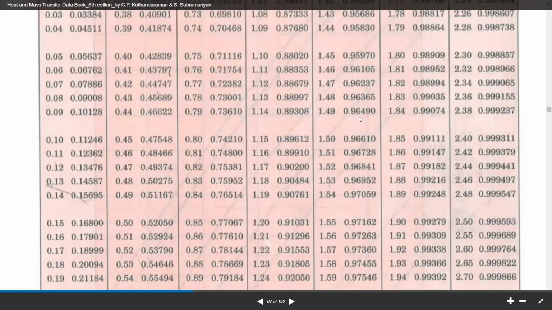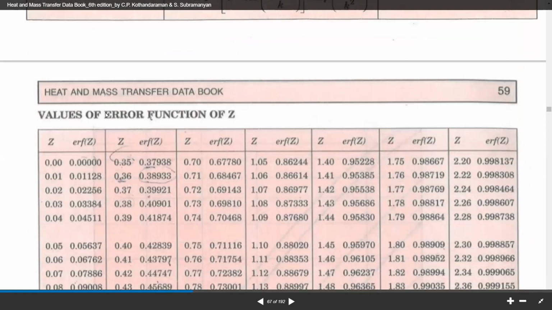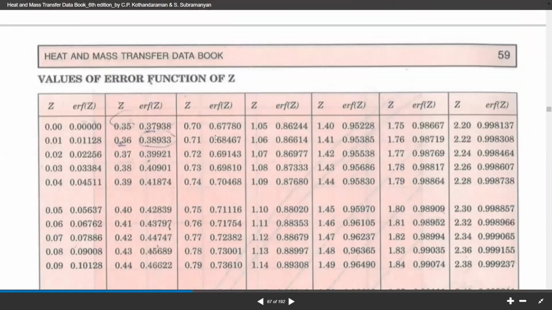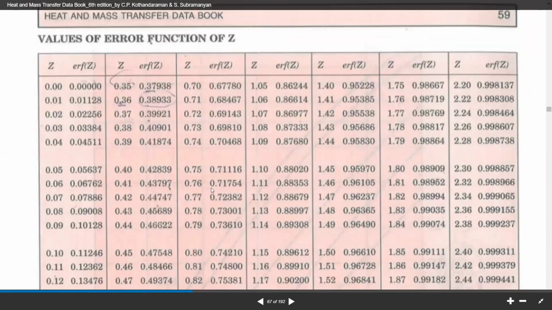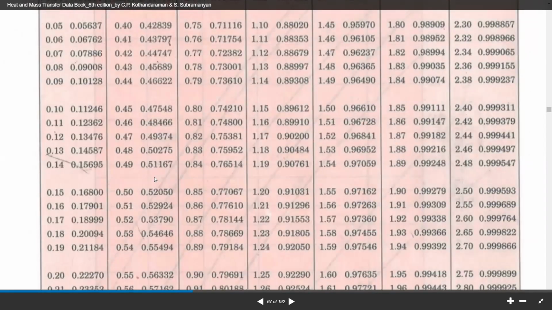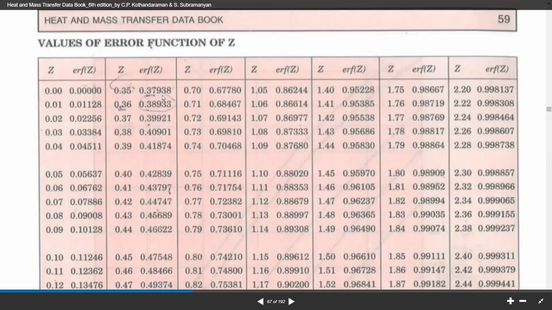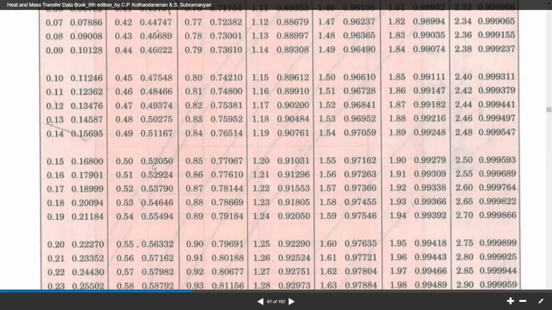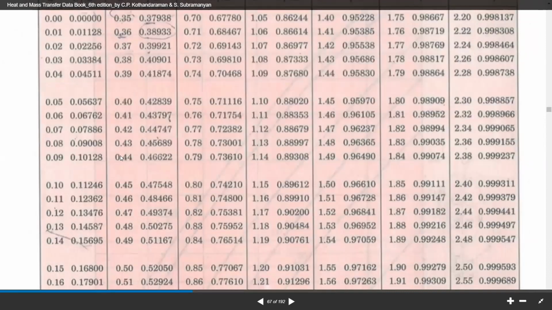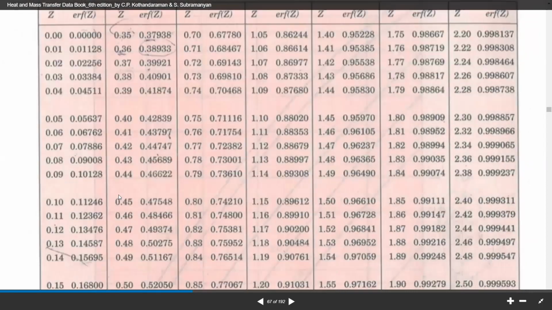Here you can find the values of error function of z. Error function of z is 0.526. Let me take 0.52, no problem. What is the corresponding value of z?